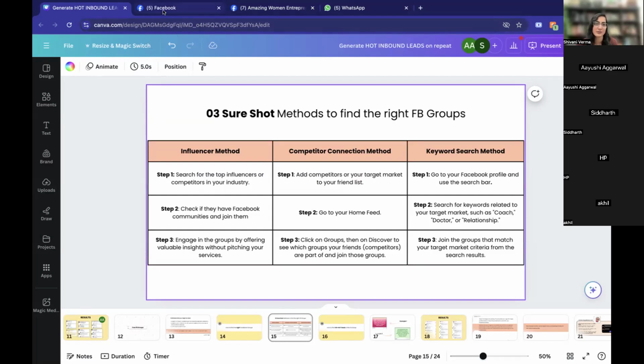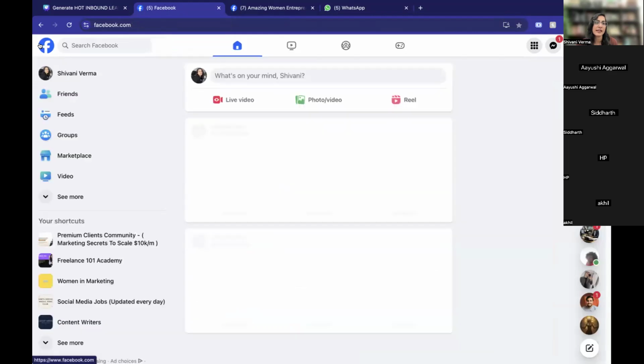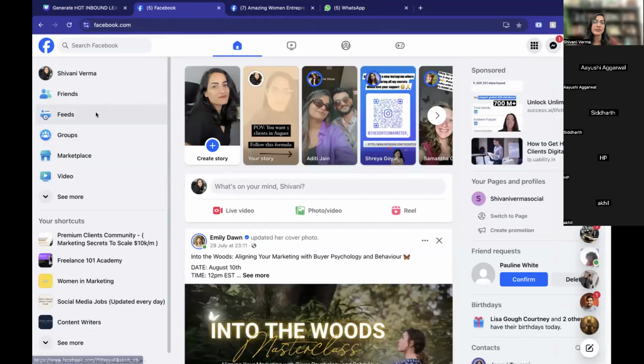So basically what this means is that you have to start adding your ideal clients. Suppose my ideal clients are coaches and OSP. So I will add these kinds of people inside my Facebook. I will send friend requests, or maybe connect with these kinds of people. Now I have created a community of my ideal clients inside Facebook, and I will add my competitors as well.